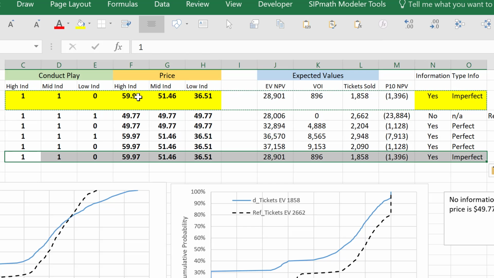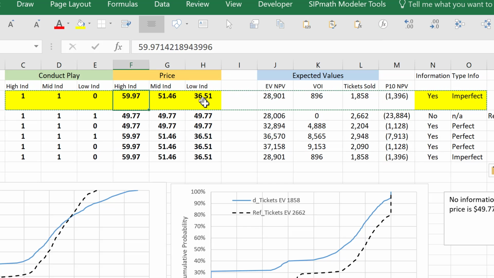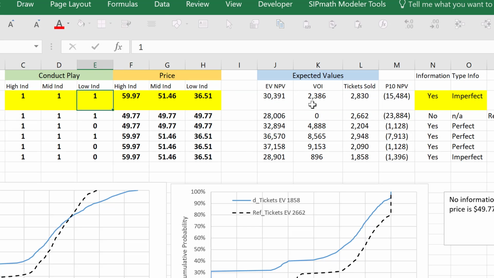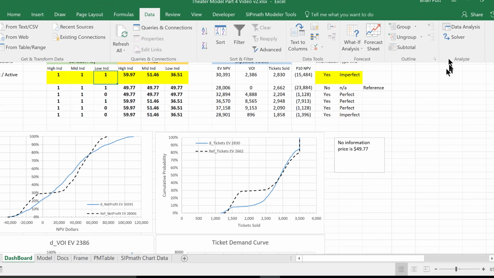So let's optimize these prices. Now, when we optimize the prices, let's optimize with the low indicator on. So we'll turn that on. That means we're going to develop if we saw the low indicator. And we'll go here to Data Solver.